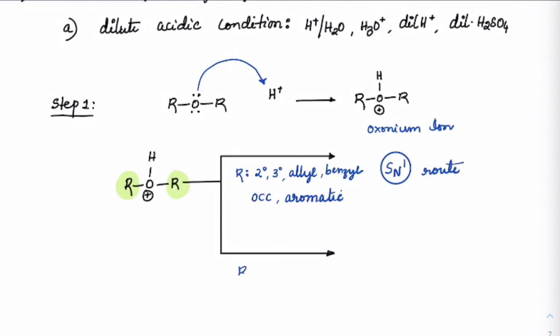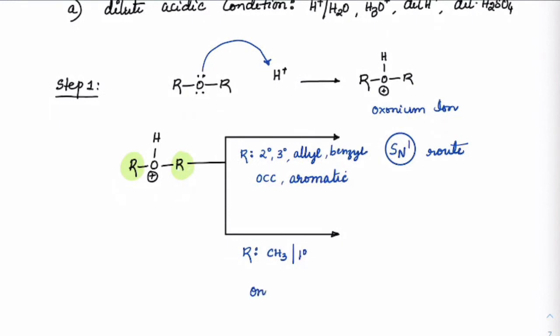But if the R is CH3 on both sides or primary on both sides, got it? Here, either side, remember that, then it will drive through the SN2 route. Very important to remember. Okay, I'm only talking about the major product.